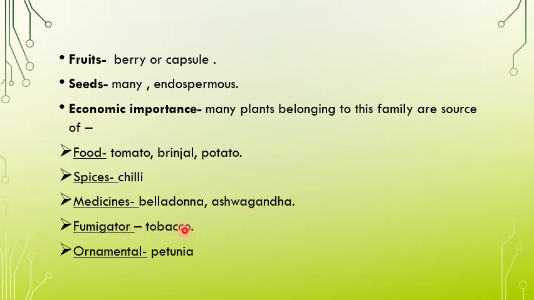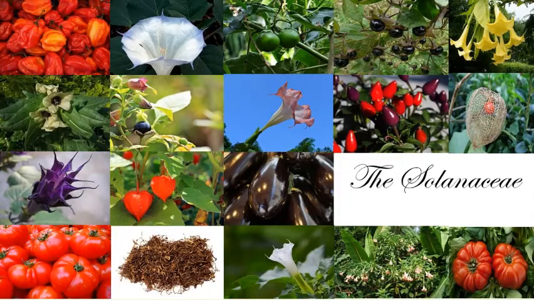Fumigant, that is tobacco, and ornamental, that is petunia. In this image you can see tomato, which is edible, brinjal, and petunia, which is an ornamental plant, and you can have tobacco, the various plants which can be used for their economic importance.